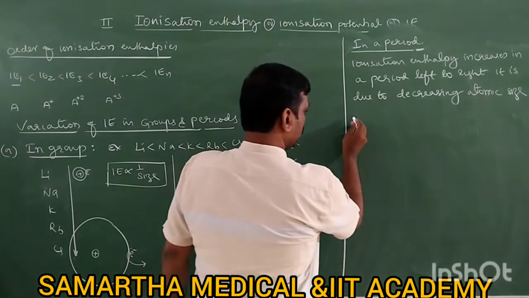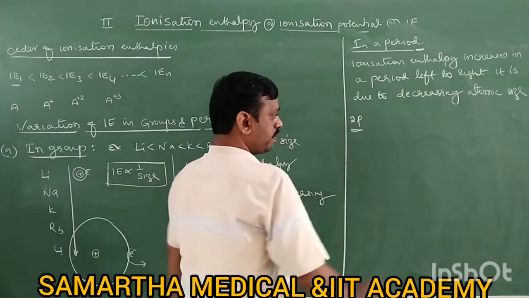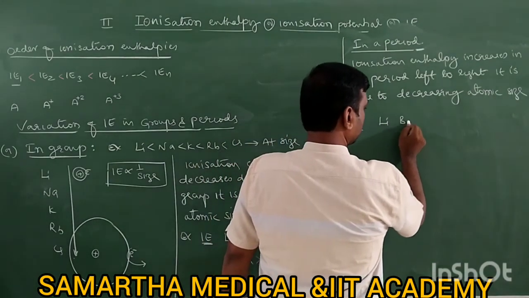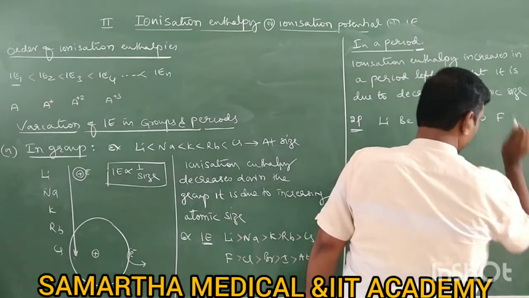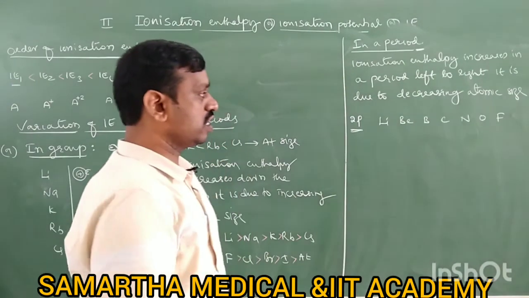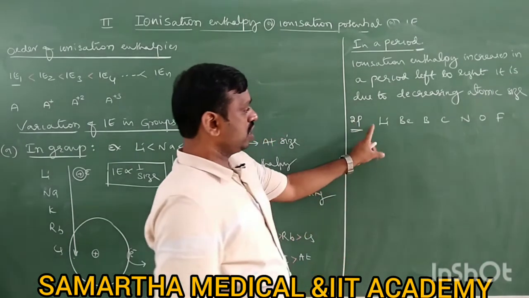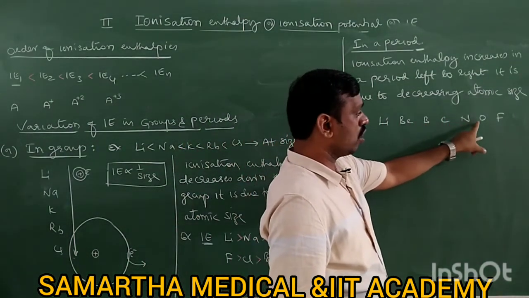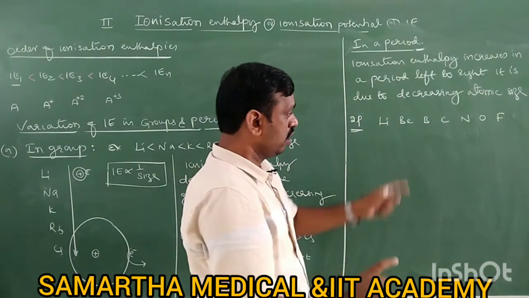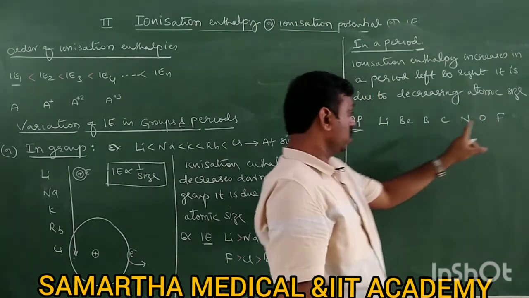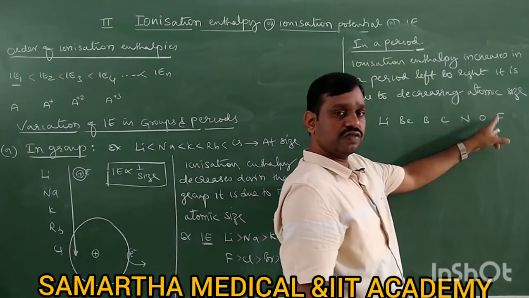For example, take second period elements. Second period, that is lithium, beryllium, boron, carbon, nitrogen, oxygen, fluorine. Neon is a noble gas, inert gas, we don't study here. Till fluorine you can take. Then tell me, left to right atomic size decreases. Here lithium has the largest size and fluorine has the smallest size. This we have studied.